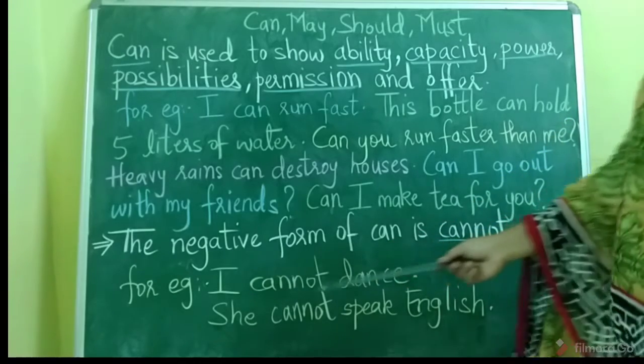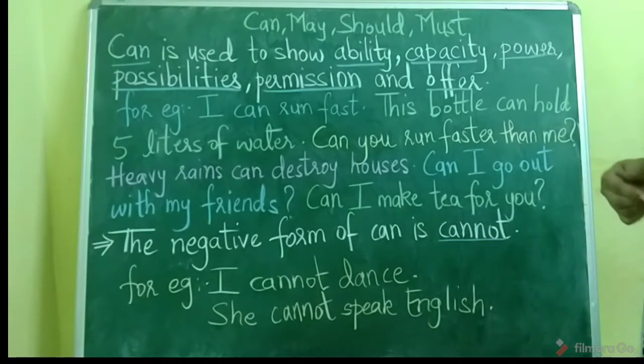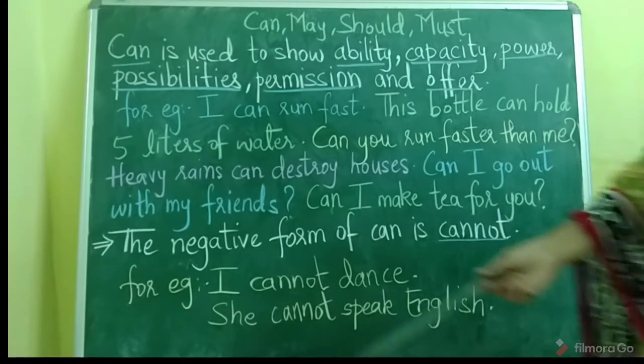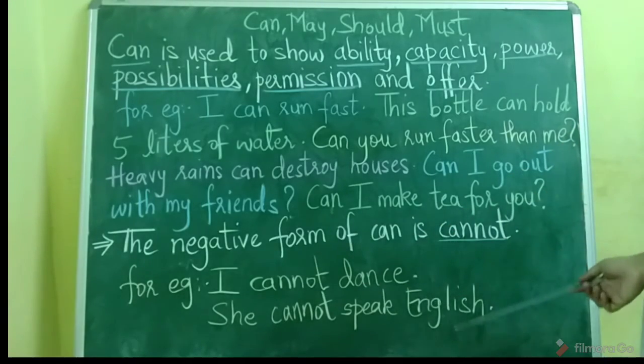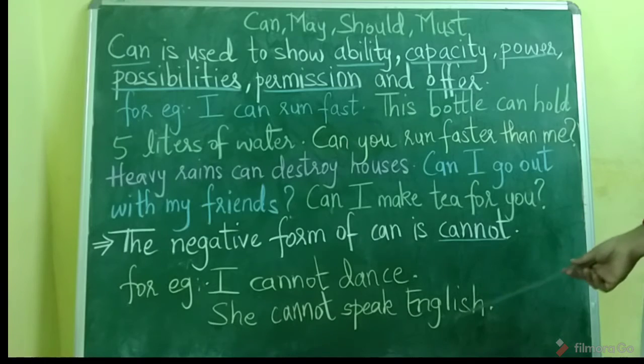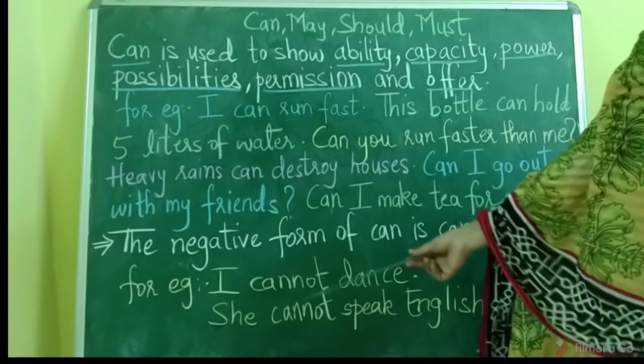So I cannot dance, okay. So I am showing a negative side, that I cannot dance. She cannot speak English. So it is not her ability to speak English, okay. She is not capable of speaking English. So for things that will not happen or things that are not possible, we use cannot.